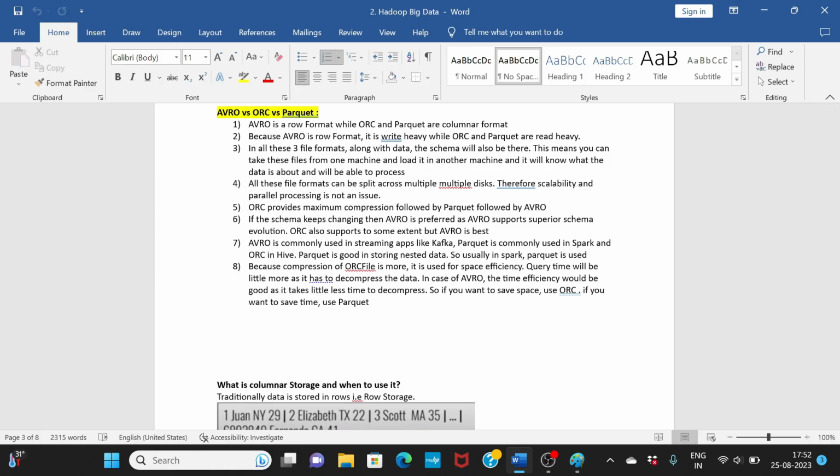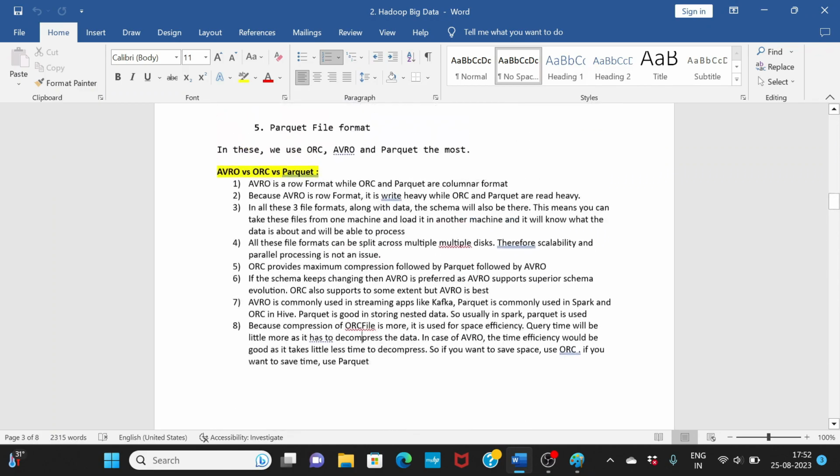Query time will be a little more, because you have to decompress the data in order to read it. You can compress the data, but in order for us to read, you have to decompress, so that takes more time. In the case of Avro, the time efficiency would be good, as it takes less time to decompress, because it has less compression. So if you want to save space, you use ORC, but if you want to save time because the processing is good, you can use Parquet.